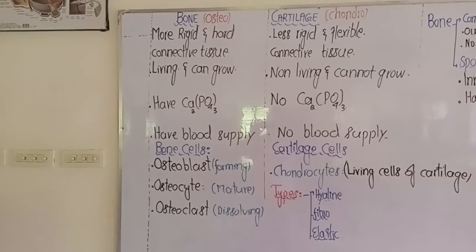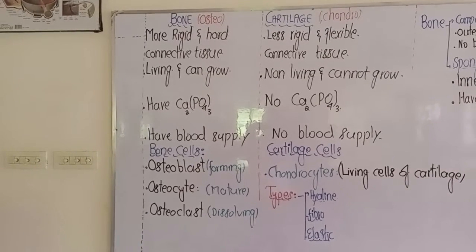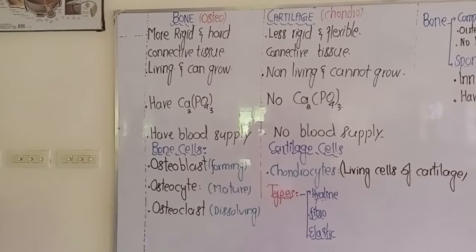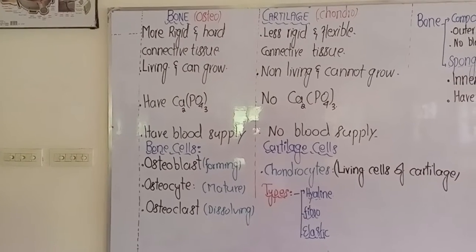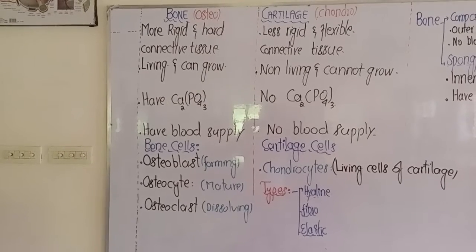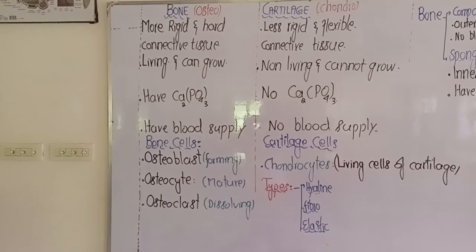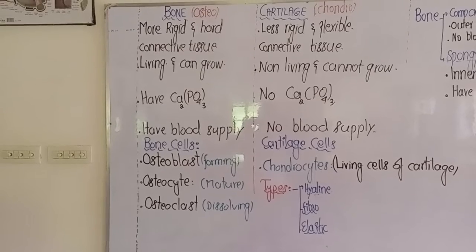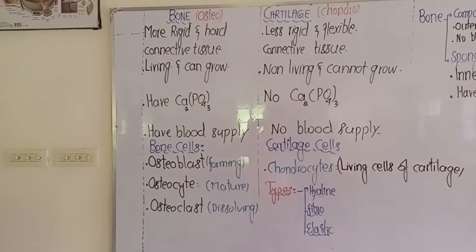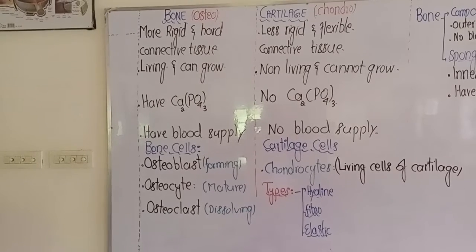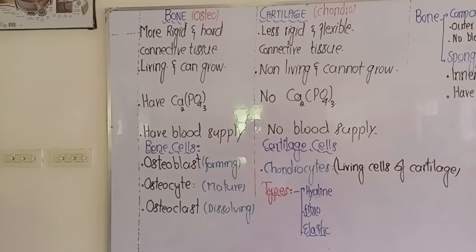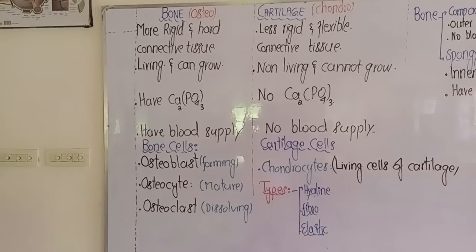Hello, welcome. This is the simple difference between bone and cartilage. For bone, the term osteo is used, and for cartilage, the term chondro is used. Bone is a more rigid and hard connective tissue, while cartilage is a less rigid and flexible connective tissue. So one thing is common between these two: both are types of connective tissue.